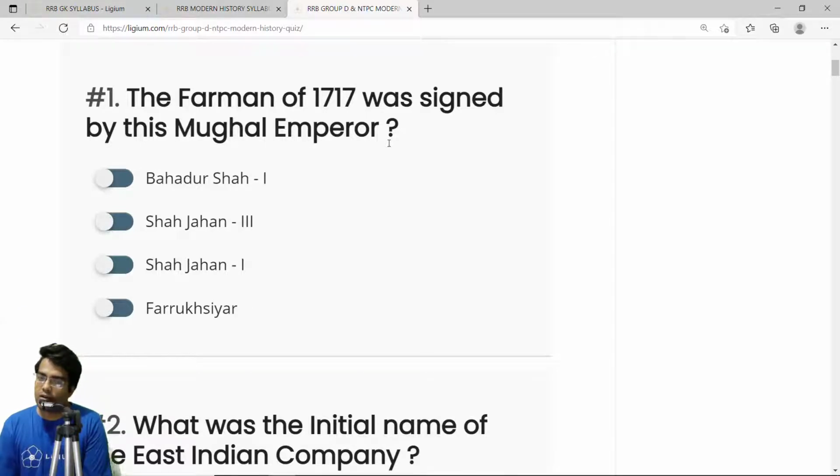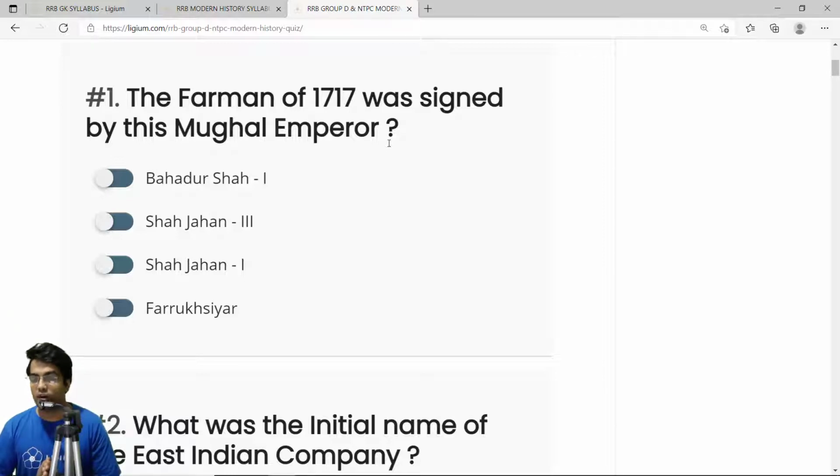The reason why the Mughal emperor signed this Farman was because he was sick, and he tried many Indian medicines, but it was only because of an English doctor that he was cured. And because of their help, he gave them the rights to extract resources from Bengal, Bihar and parts of Odisha. And they never had to pay any taxes and all those things. So this was a foolish move.